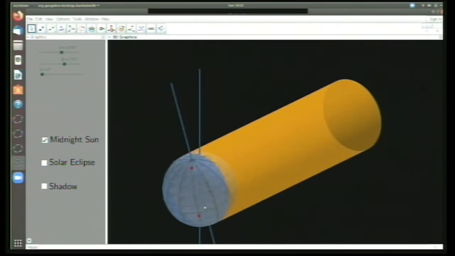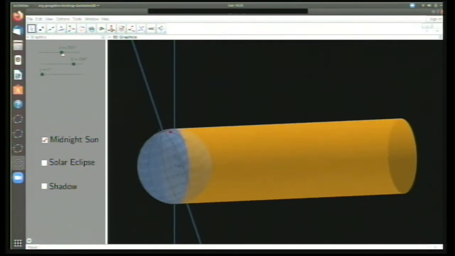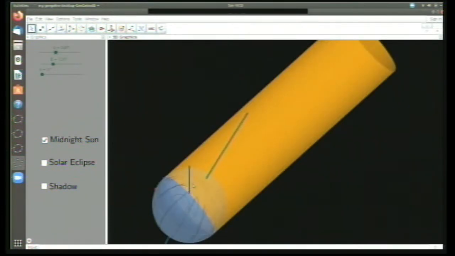Now, what about the point near the pole? You can see that at this position, the point near the pole is always in darkness. It never goes into the influence of the sun at this particular angle. Now, if you tilt this to maybe 23.5 inside, you can see that the point is always under the influence of the sun, which means that in a 24-hour duration, you get sun there.